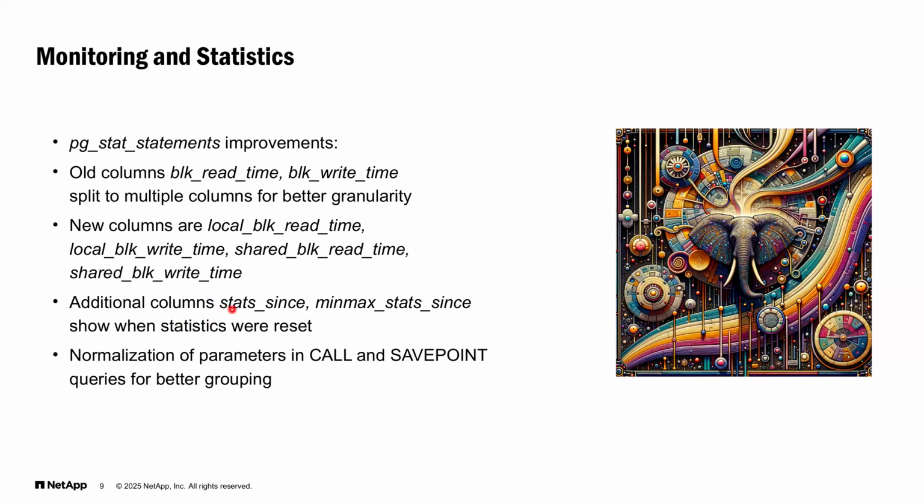There are also additional columns stats_since and minmax_stats_since, which show when those statistics have been reset. And there have been improvements in normalization of parameters in CALL and SAVEPOINT queries for better grouping.